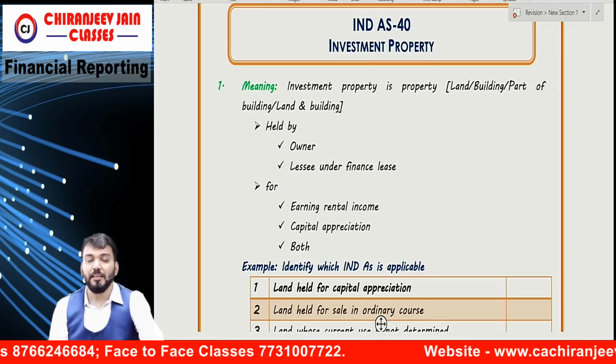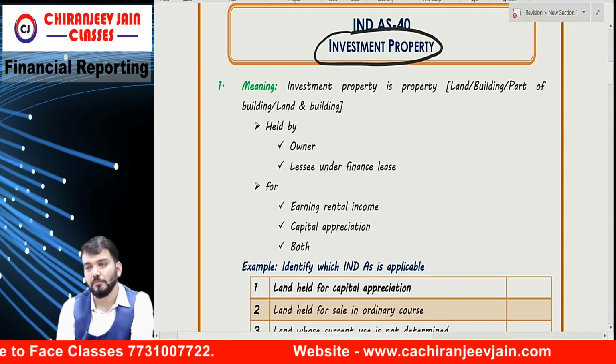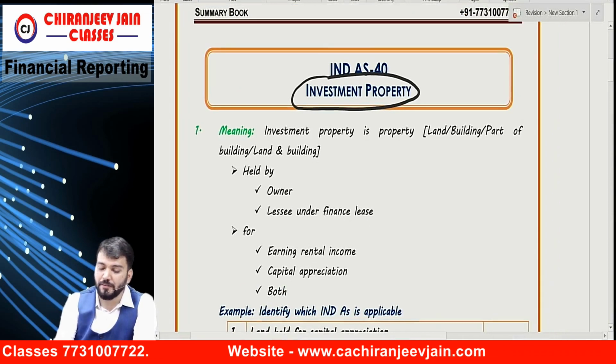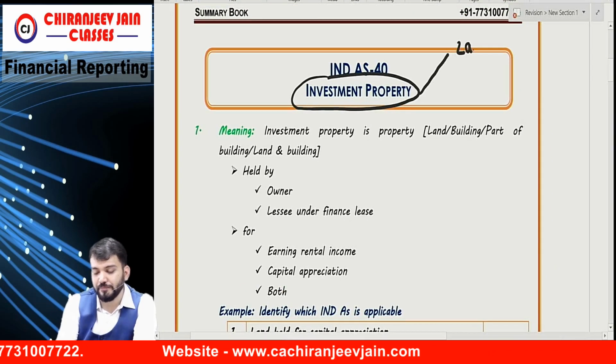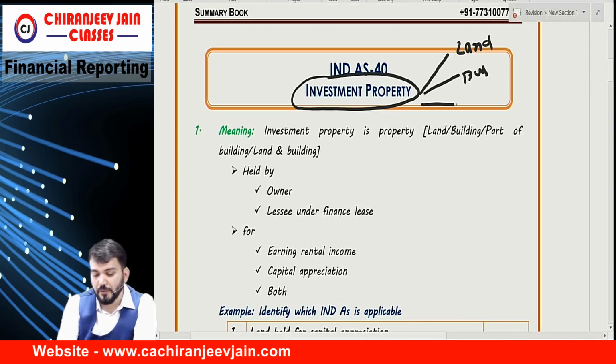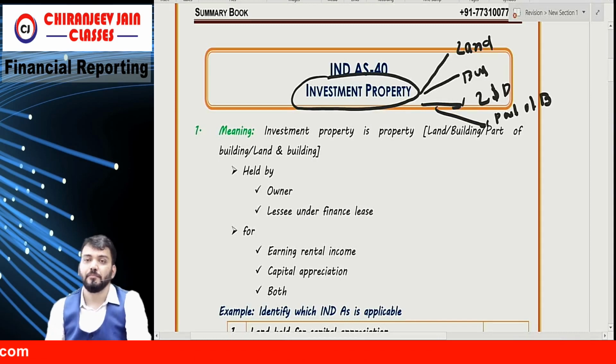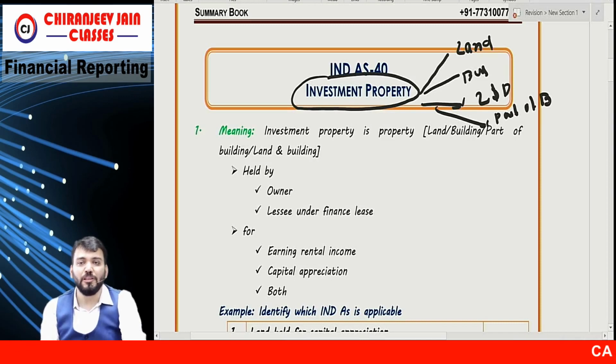Now, investment property. Property means what? Property means land, building, or land and building, or part of a building. These are property. Gold is not property.